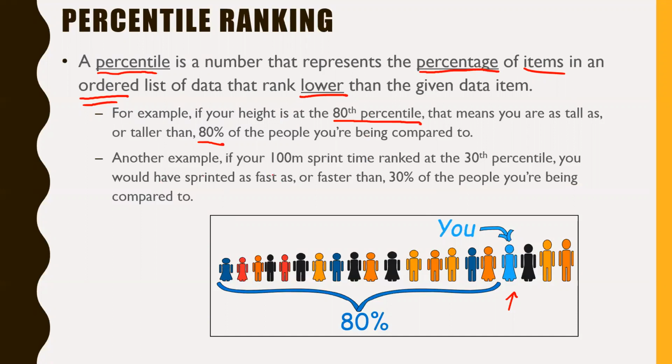So another example, if your 100-meter sprint time, like in track and field, of course, ranked at the 30th percentile, then you would have sprinted as fast as or faster than 30% of the people you're being compared to. In other words, 50th percentile is like the middle of the road here. 30th percentile means you only outperformed 30% of the other people, so you were outranked by the other 70% of people in the whole ordered list, right? So a percentile is just more or less a way of comparing a certain data item or an individual, if they're part of the data set, to the rest of the data set as a whole as a type of percentage, right? Anyway, moving on.